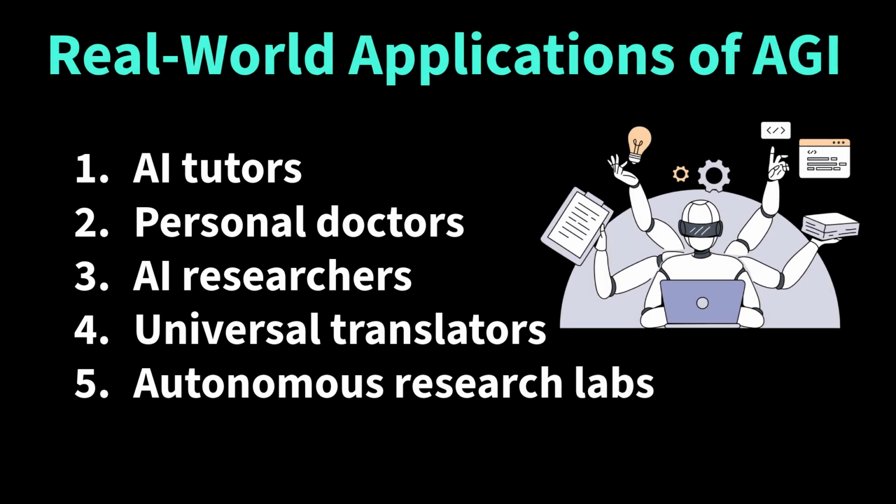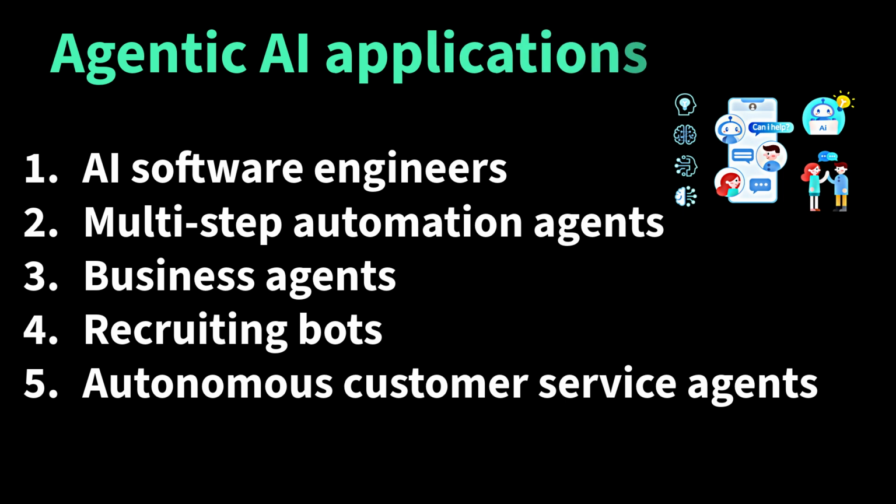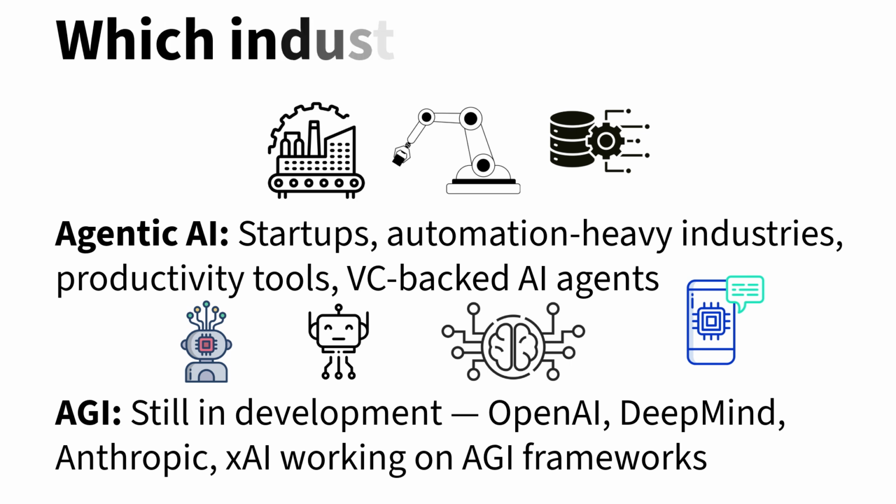Let's see some real world applications of AGI. AI tutors, personal doctors, AI researchers, universal translators, autonomous research labs. Real world applications of agentic AI: AI software engineers like Devin, multi-step automation agents, business agents doing research and reports, recruiting bots, autonomous customer service agents. Which industries are using which?